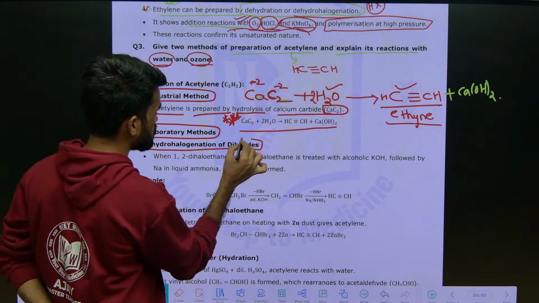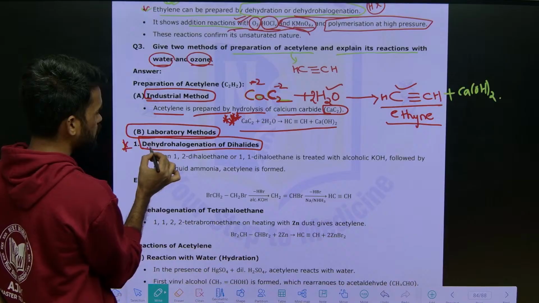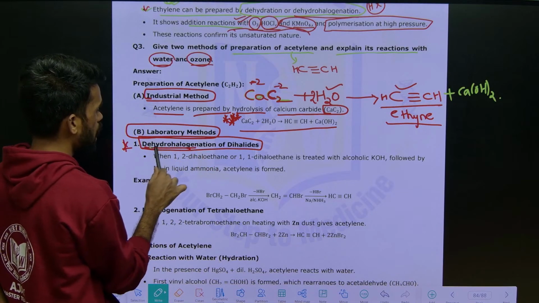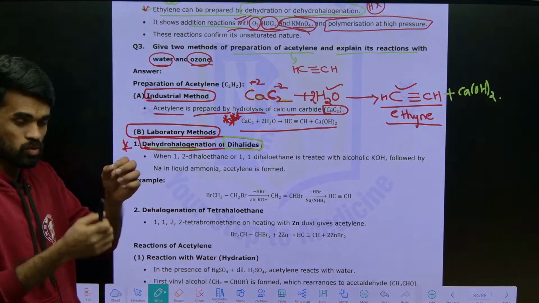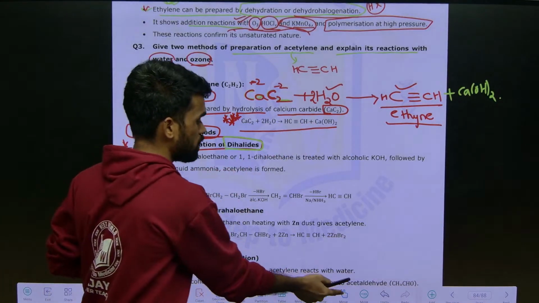Dehydrohalogenation of dihalides. It means we are removing hydrogen halide, we are removing hydrogen halogen from dihalides. It means we are removing hydrogen halogen from a compound having dihalides.